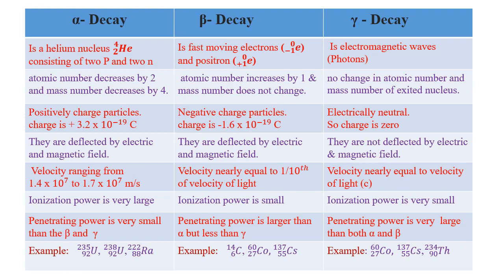And the last one is examples. For alpha decay: uranium-235, uranium-238, radium-222. In beta decay: carbon-14, cobalt-60, cesium-137. And in gamma decay: cobalt-60, cesium-137, thallium-234.